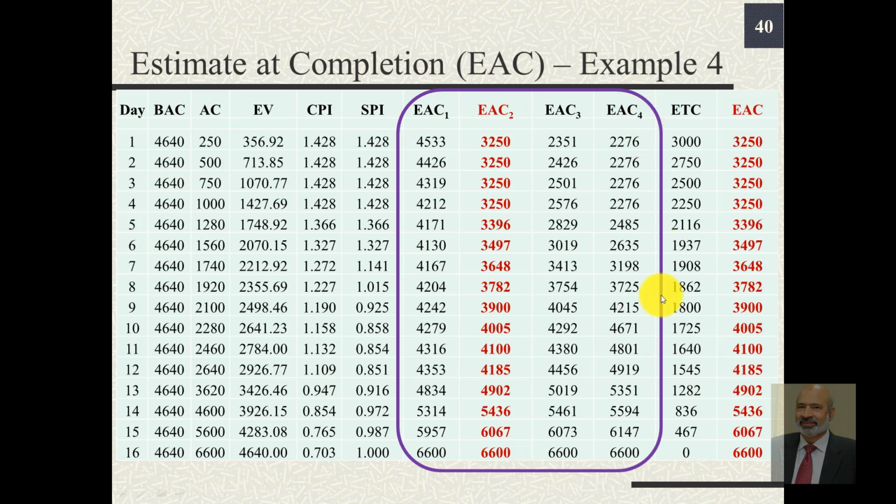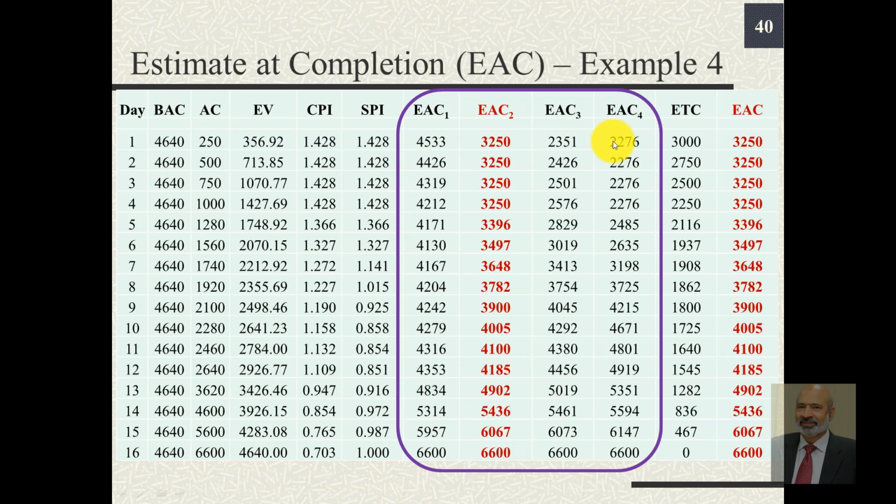Even though we do not need these to answer various questions of this example, these have been computed and shown to demonstrate how, using different relationships for different situations or scenarios, the values of EAC can vary. For example, at the end of day 1, one relationship gives us an EAC of 4,533 while another gives us 2,276. So this EAC is almost double compared to this.